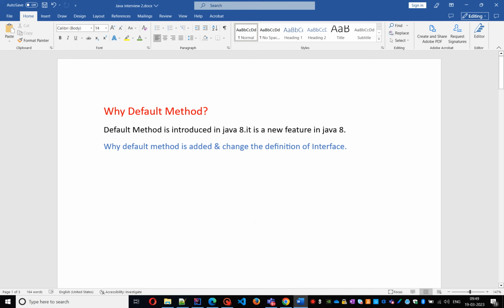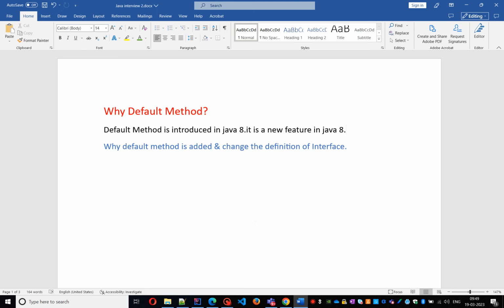Why default method? First, default method is introduced in Java 8. It is a new feature in Java. It is used to support parallel processing. It can be declared by using the default keyword.